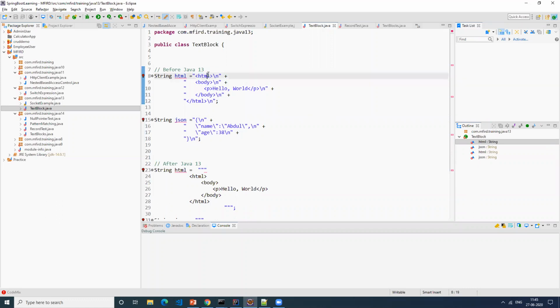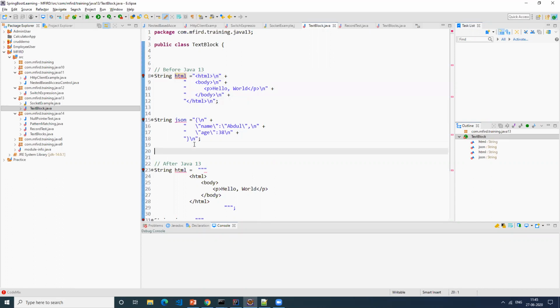Since String is an immutable class, when you concatenate these two, it creates one more new literal, like HTML and then body. Again, when you do this, it creates one more. So out of these 5, it creates 5 different objects, and then it returns the last, final result. That's how it happens.